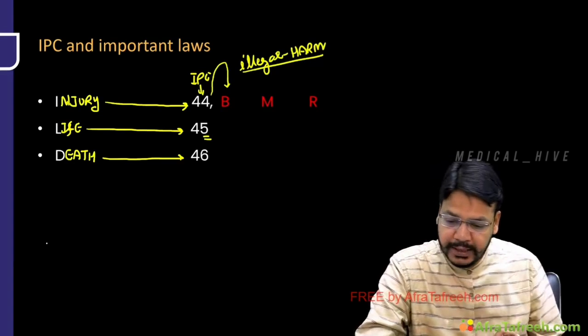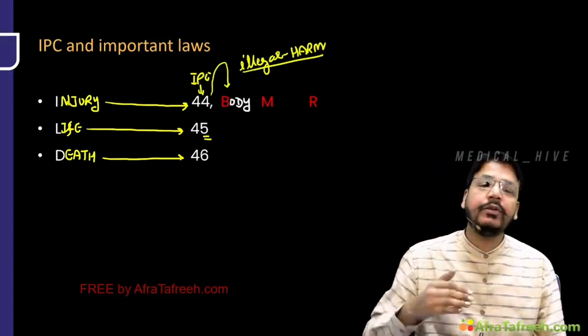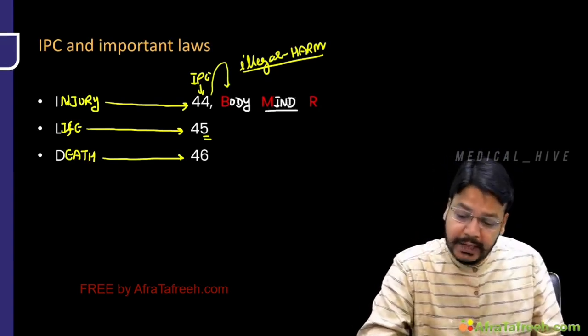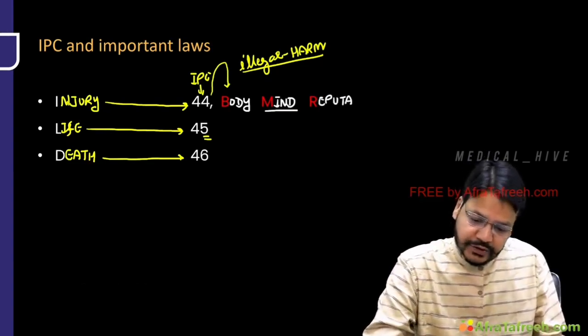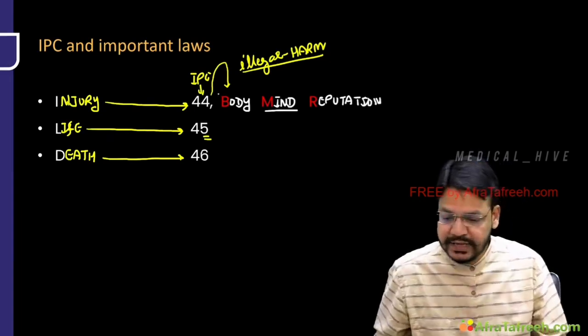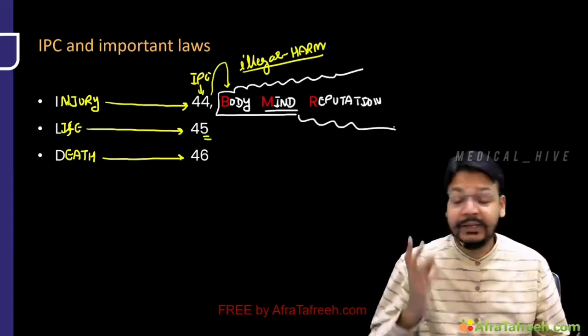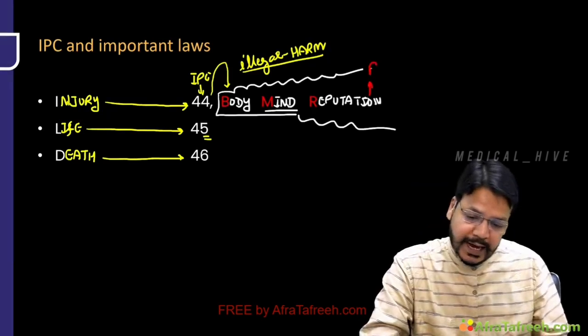Number 1 component is body. It means you are illegally producing harm to the body. It's an injury. Second, mind. Mental injury is also injury. And third is reputation. BMR. Illegal harm to body. So these 3 components are involved: body, mind, and reputation. And just remember one thing: reputation is a property. So you can add one more thing.